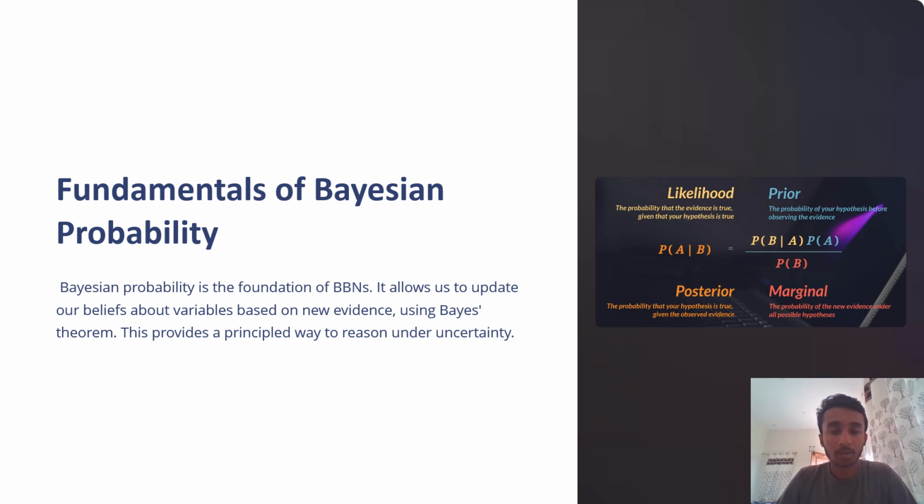Now, the fundamentals of Bayesian probability. Bayesian probability is the foundation of Bayesian belief networks.